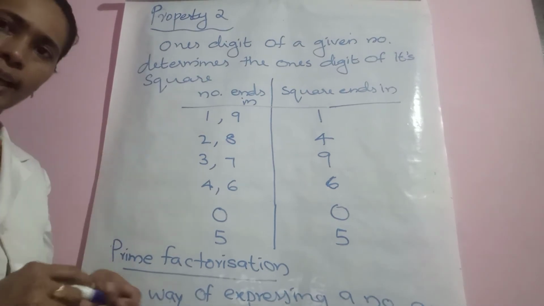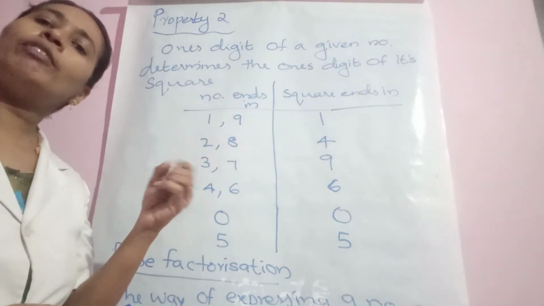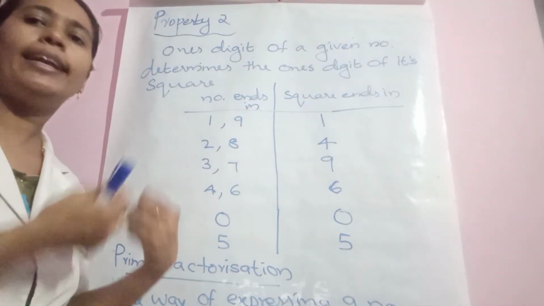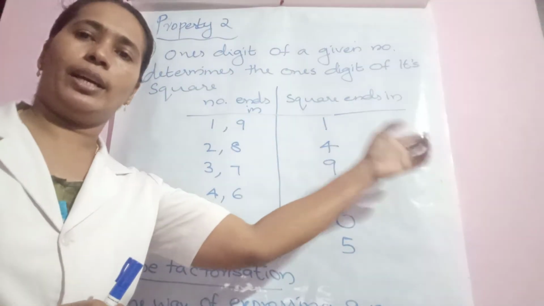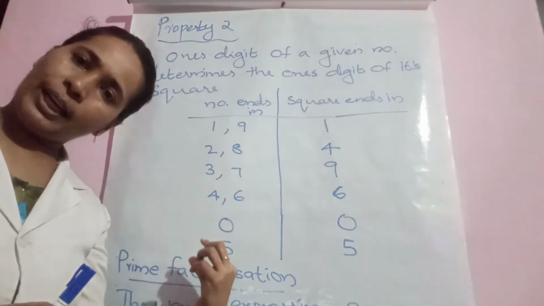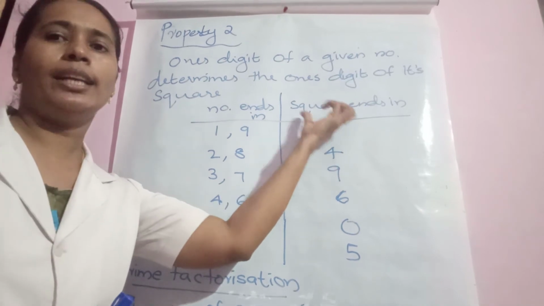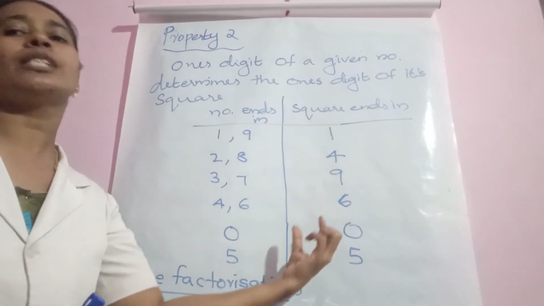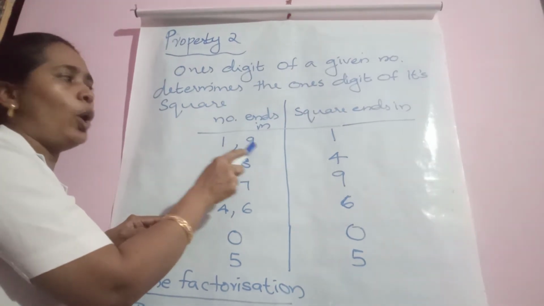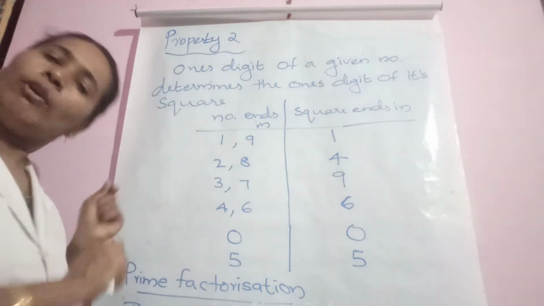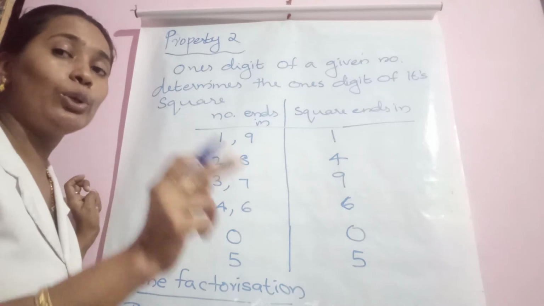Property 2 says that if the ones digit of a given number is known, then without finding the square, we can directly write the ones digit in its square. For example, if the given number ends in 1 or 9, see what is the square of 1? 1 itself. So ending in 1. What is the square of 9? 81. 9 into 9, 81.